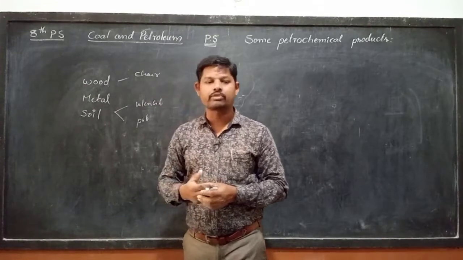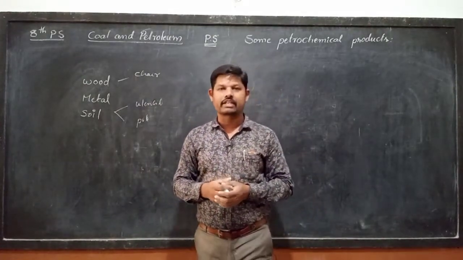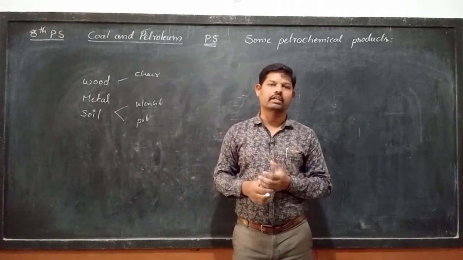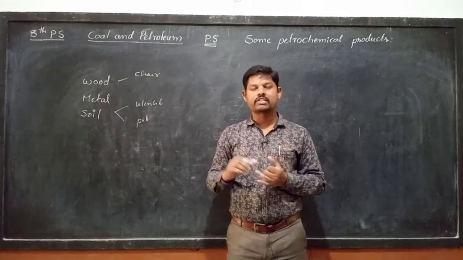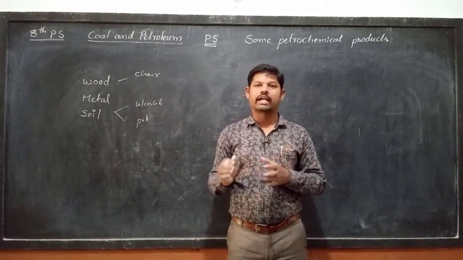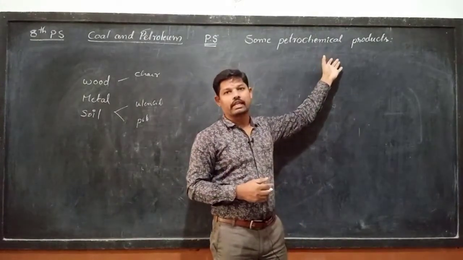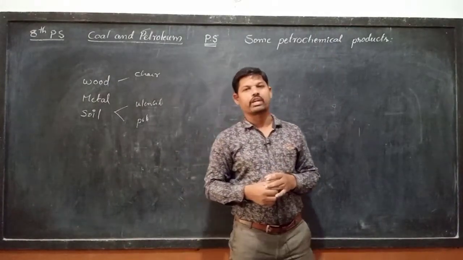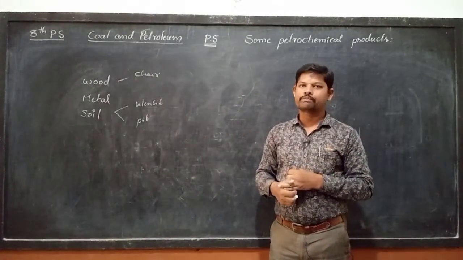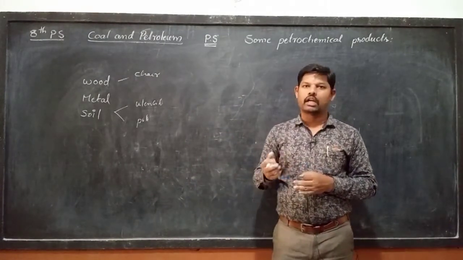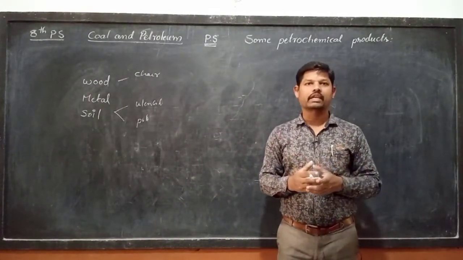So let us observe different sectors, like the agricultural sector, industrial sector, and domestic and other uses of petrochemicals, and the different products in those sectors. What are the different products we are using in the agricultural sector, industrial sector and domestic purposes? Let us see one by one.